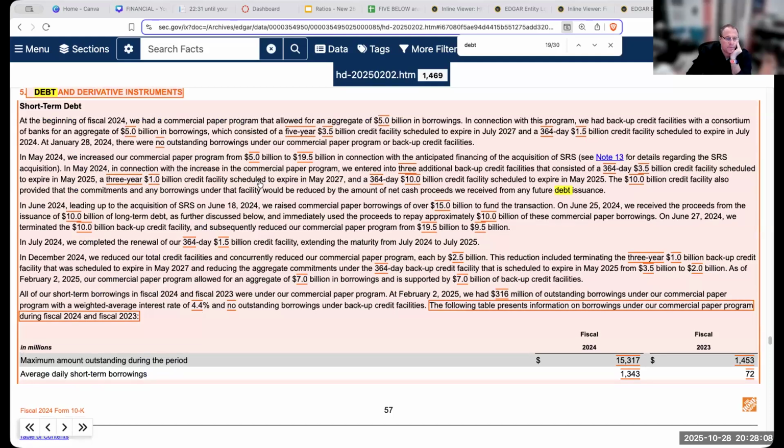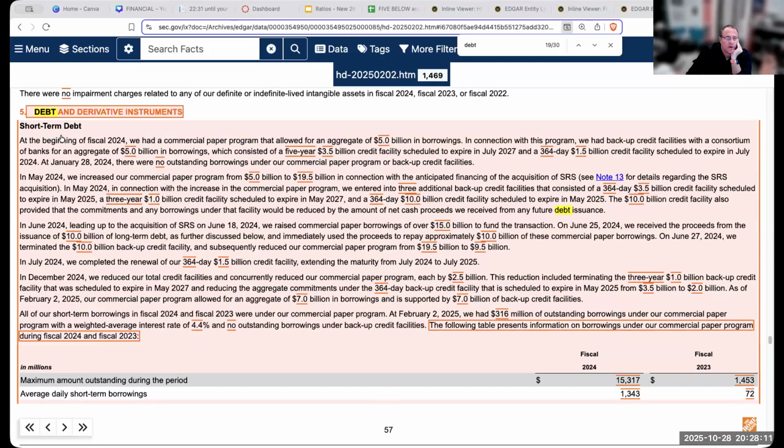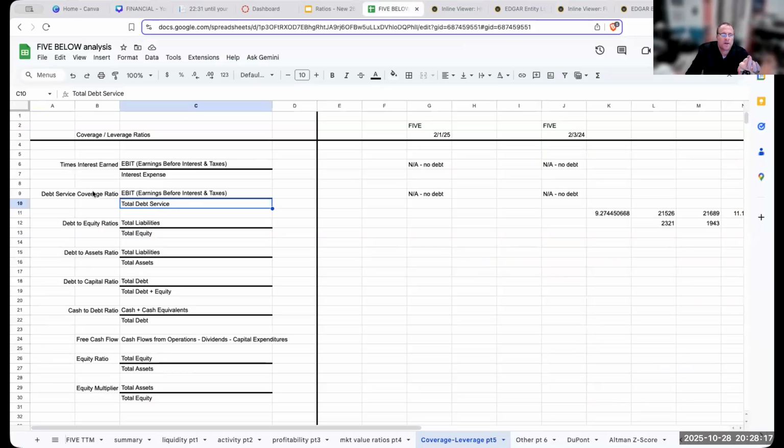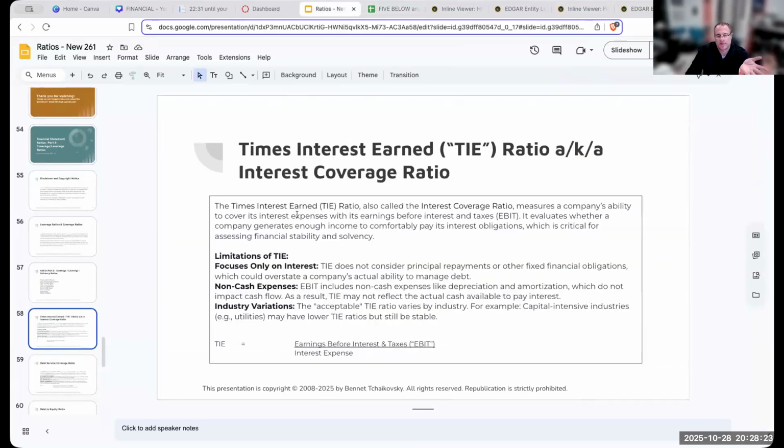Okay, so if we go here at the beginning, debt and derivative instruments. If we look at times interest earned, this is a relatively clean ratio, right? This is essentially taking earnings before interest and taxes, dividing by interest expense.